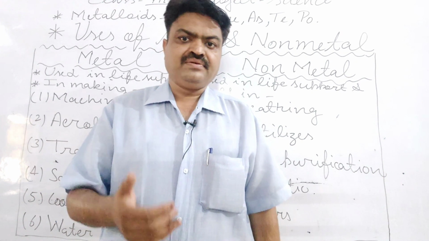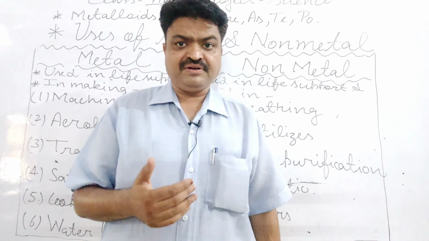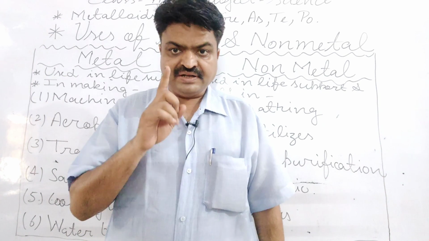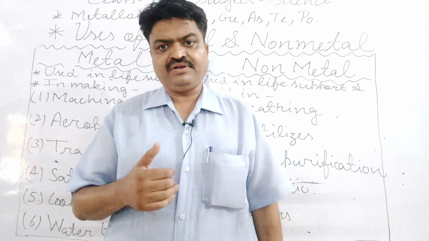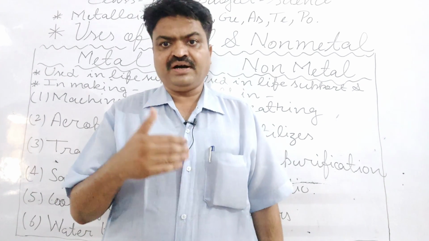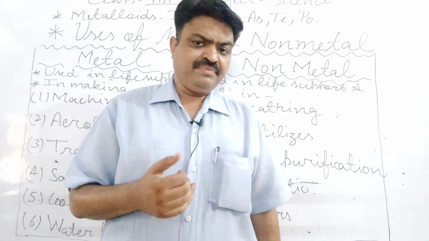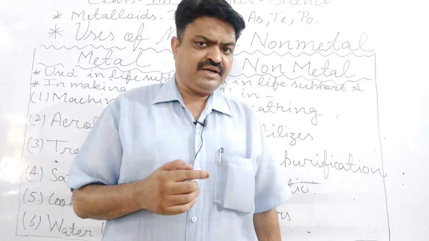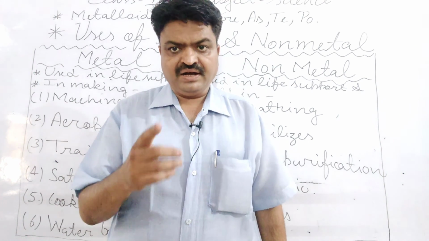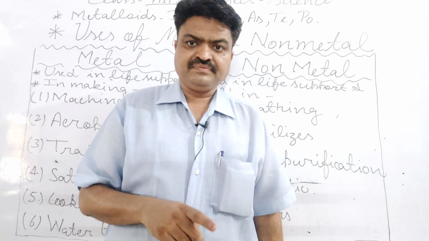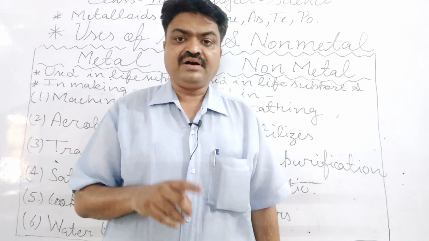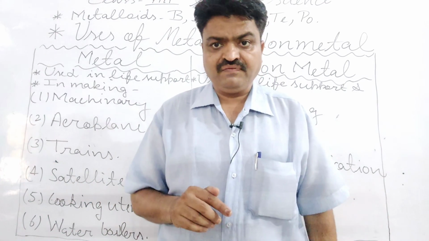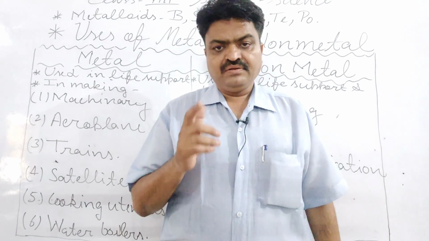With this, our body contains 70% water. That 70% water is found in our body. Now in the water, which elements are found? The elements that are found are hydrogen and oxygen. And hydrogen and oxygen also come in the category of non-metals. With this,